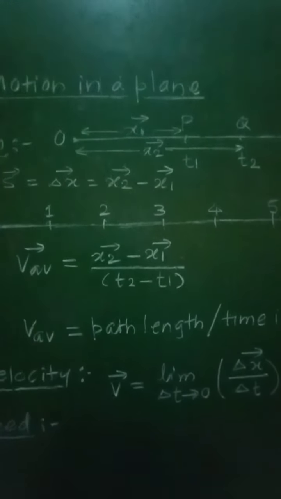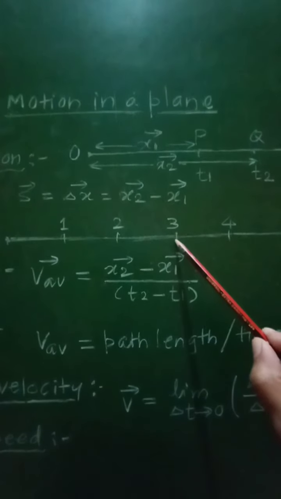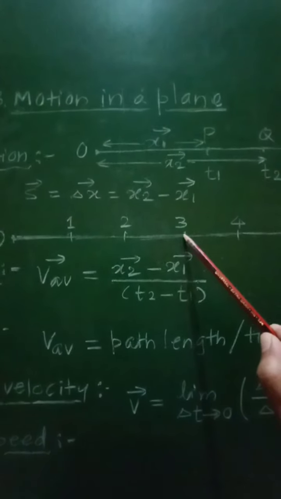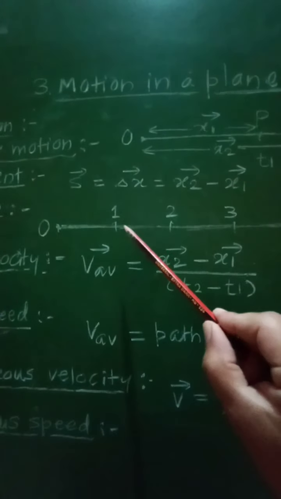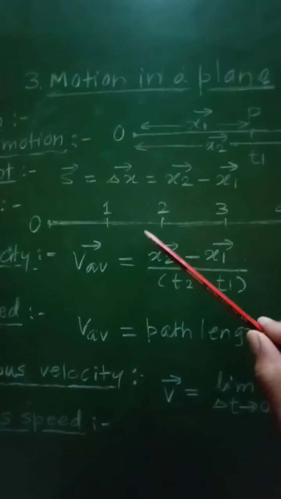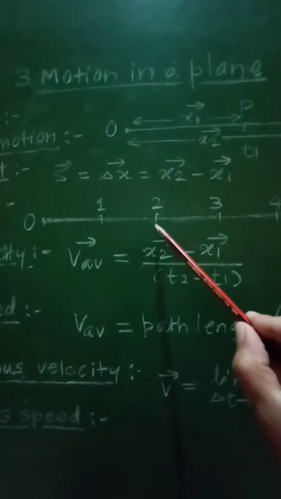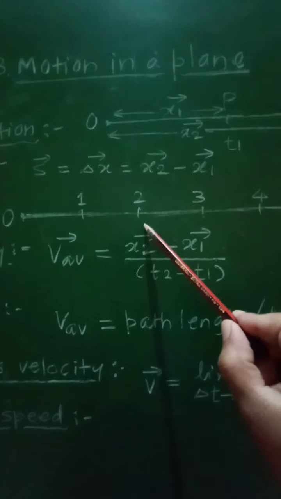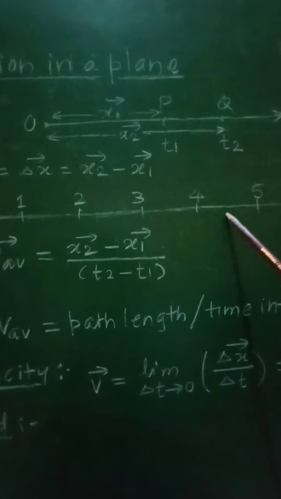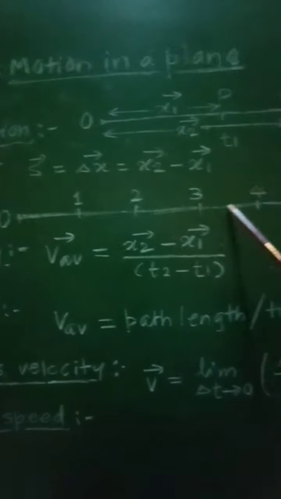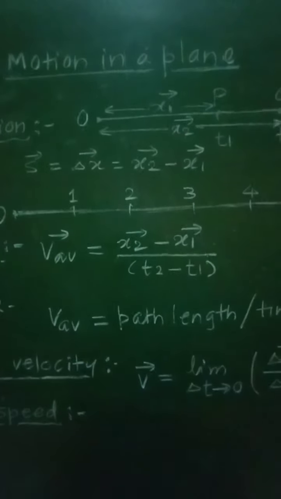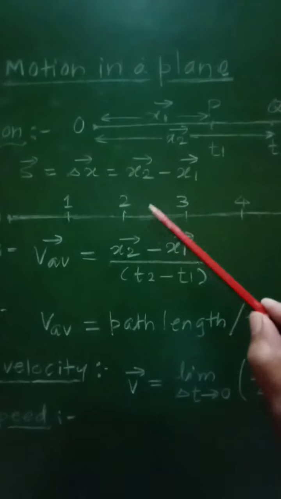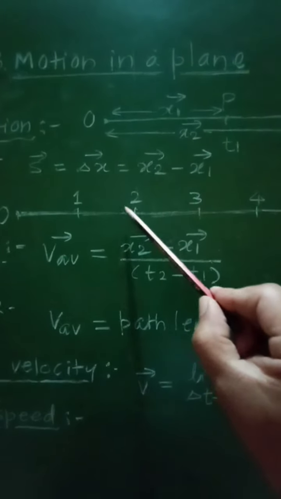Now again the same object, if it moves from x equal to 3 to x equal to 1, initially it starts its motion from x equal to 2, so that is 3 meter, and again it comes back through 4 meter, and therefore its displacement will now be 1 meter.